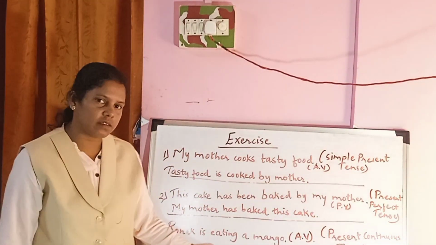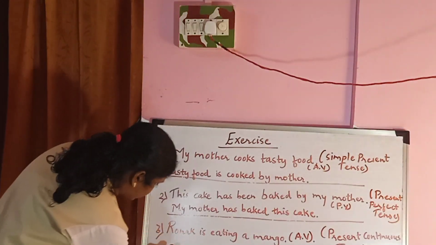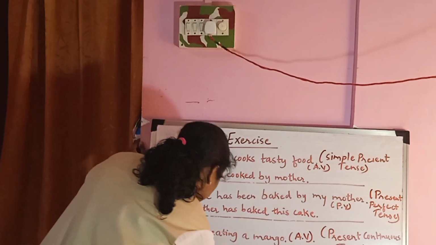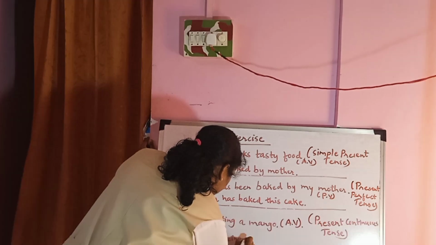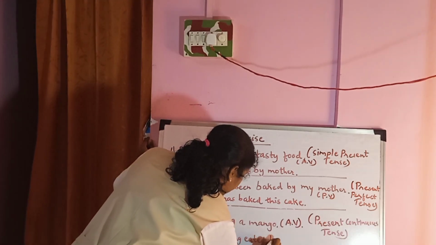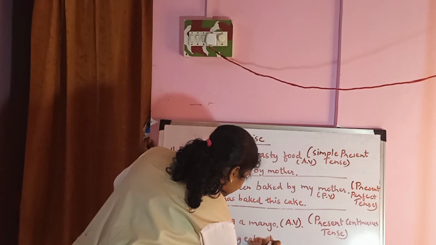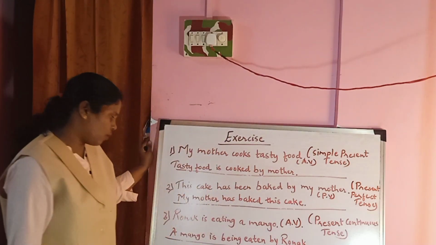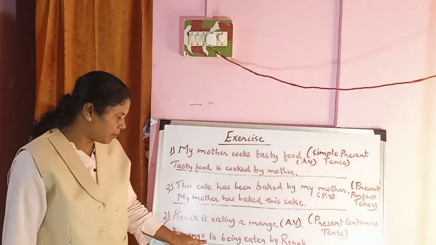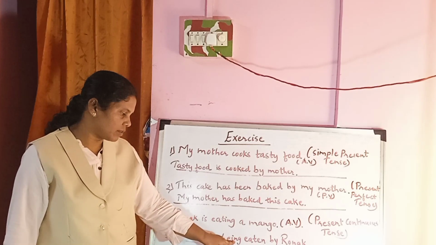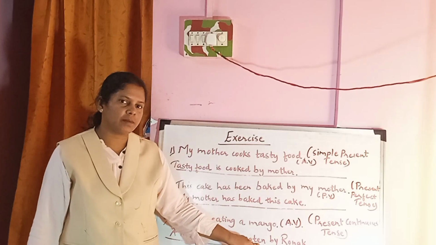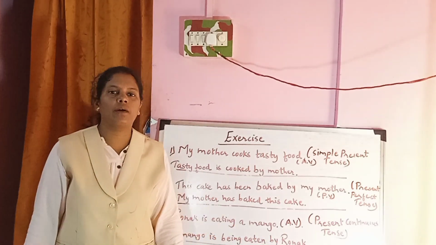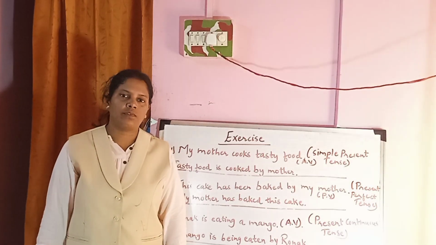Now let us change the sentence. A mango is being eaten by Ronak in the passive voice. A mango is plus being, present continuous, being plus eaten, past participle of the verb eat, and object.